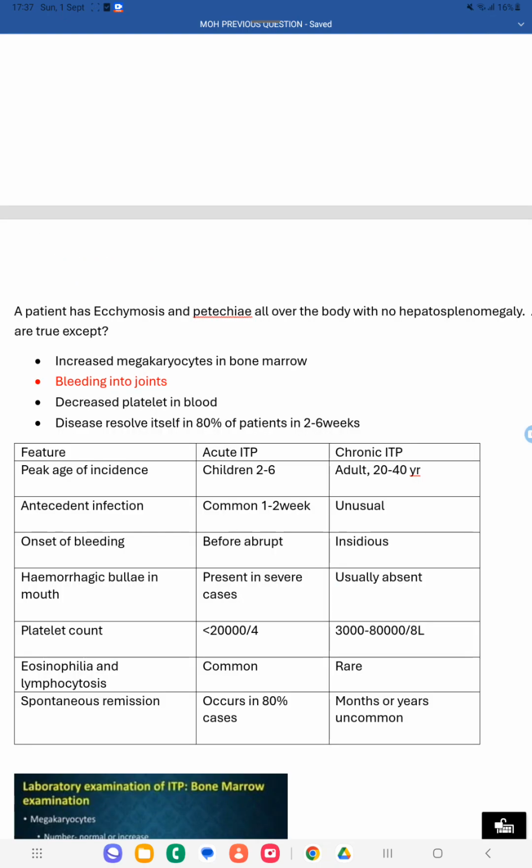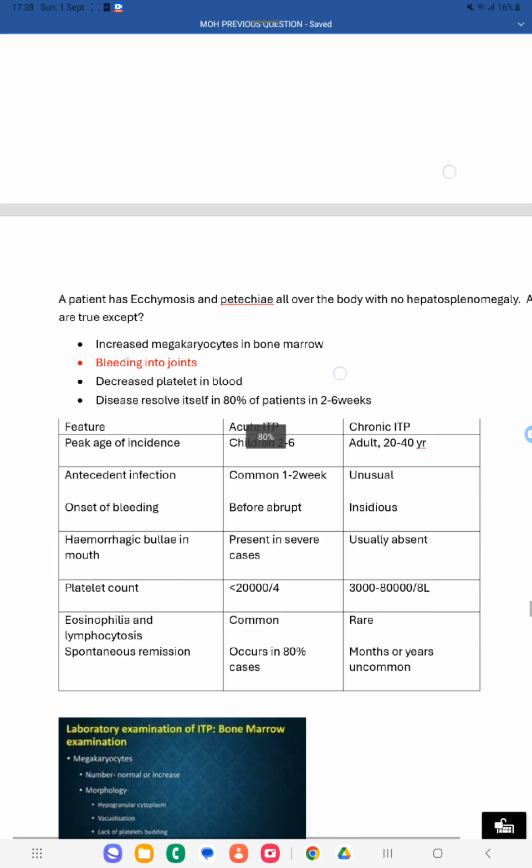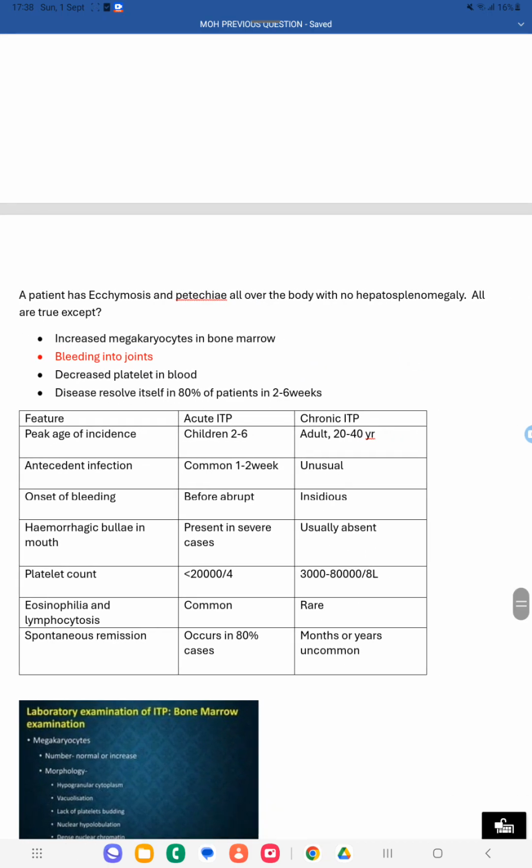The next question was, a patient has ecchymosis and petechiae all over the body with no hepatosplenomegaly. All are true except which one is not true. Ecchymosis and petechiae mean you are getting bleeding in the skin. There is bleeding, but no hepatomegaly or splenomegaly.